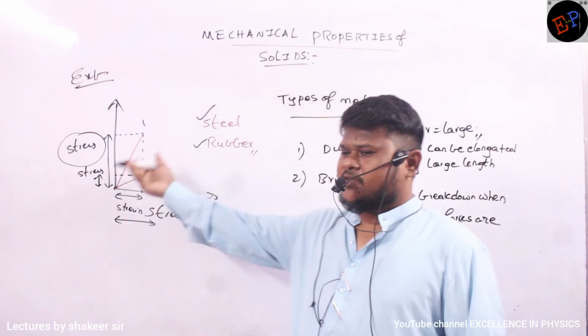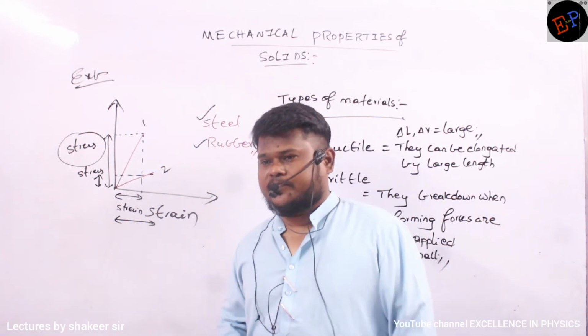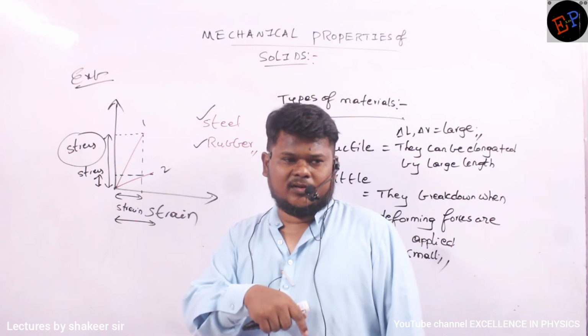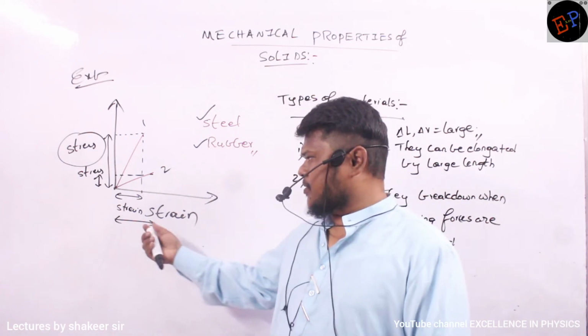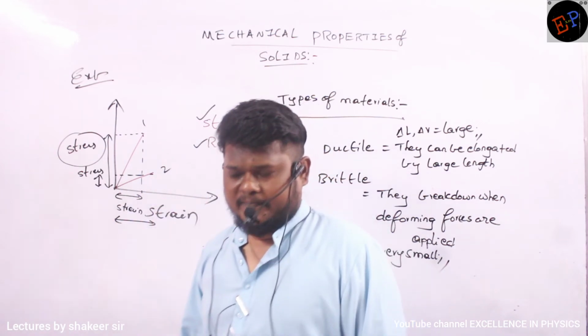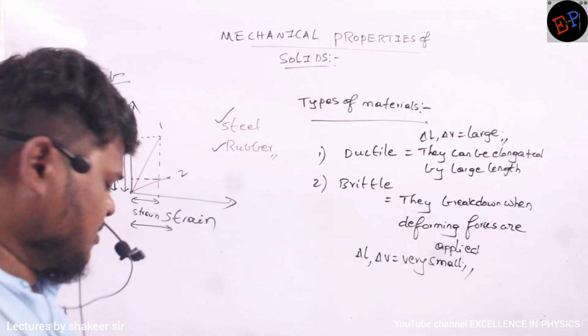Stress means force applied per unit area. It means you are applying a very huge force. Strain means what? Elongation of the body compared to the original length of the body. So strain represents elongation, and stress represents the force which you have applied. Understood now what is happening?